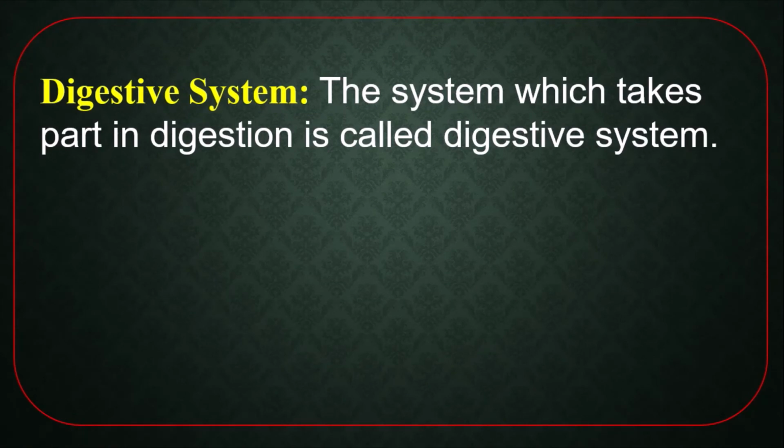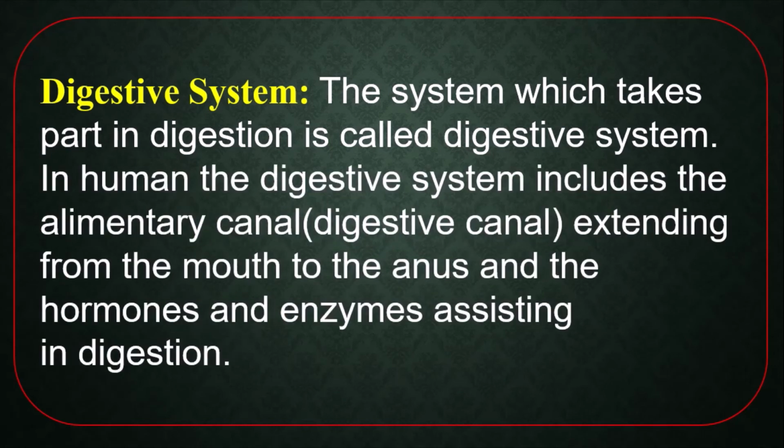Digestive system. The system which takes part in digestion is called digestive system, or we may say easily, the organs which take part in digestion are called digestive system. In human, the digestive system includes the alimentary canal, which is called digestive canal, extending from the mouth to the anus, and the hormones and enzymes assisting in digestion.